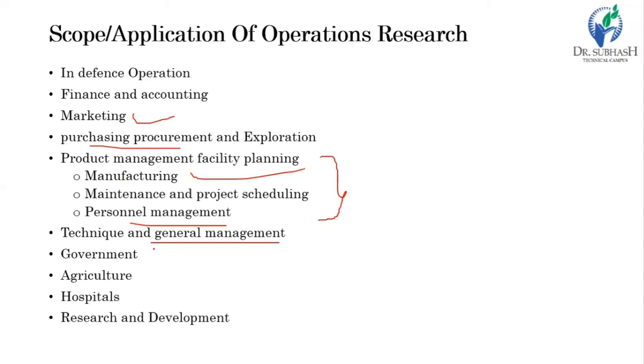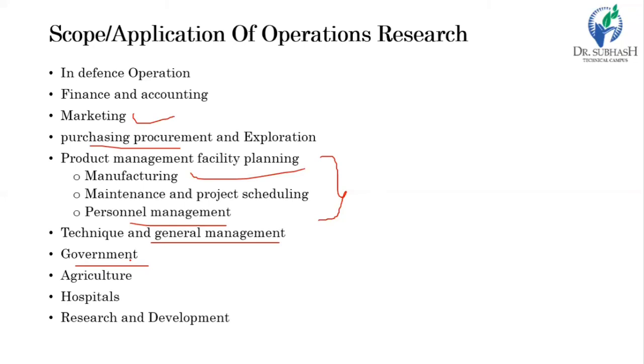And if we see about the government: economic planning, natural resources, social planning, and energy. We can say policy management or policy making. Urban and housing problems, military, police and pollution control, etc. These are the areas of operation research in which government can use this technique.